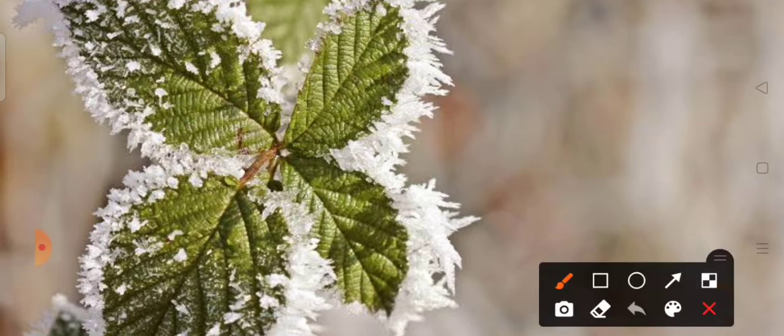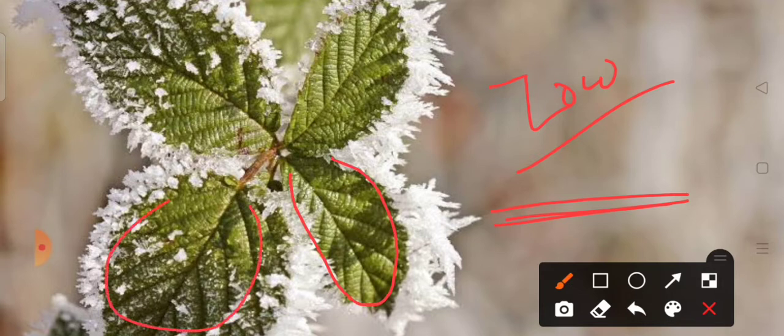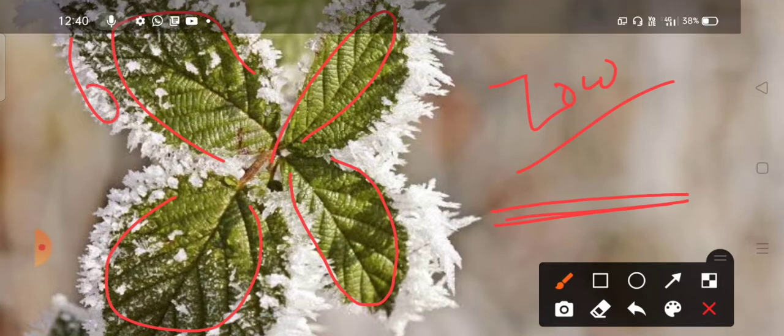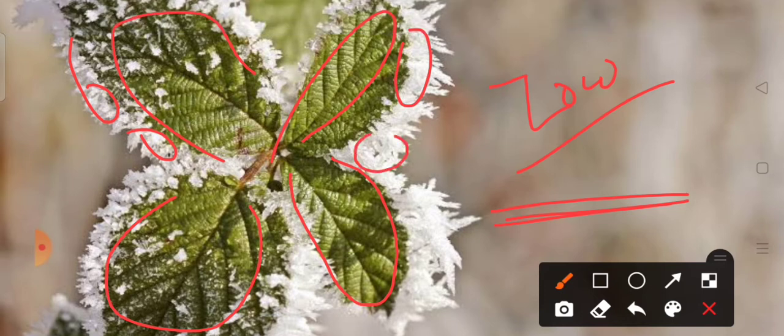Minute crystals of ice form around the leaves, around the blades of the leaves. These crystals occur because the water vapor directly freezes into minute crystals around the leaf blades.